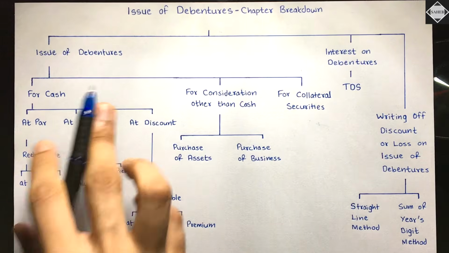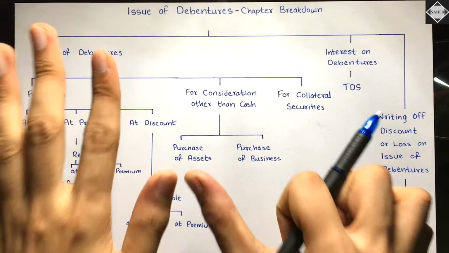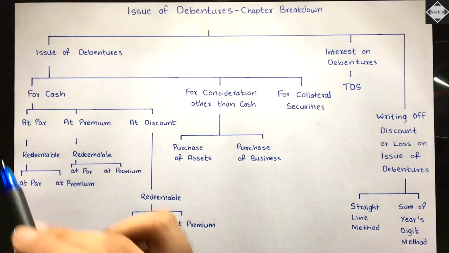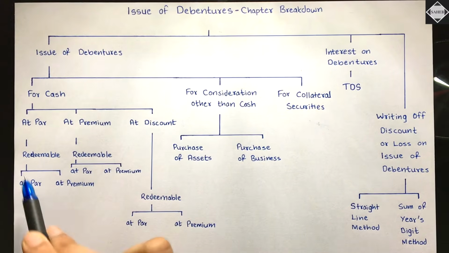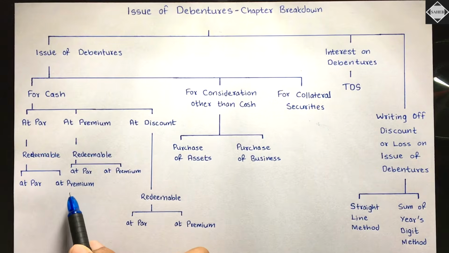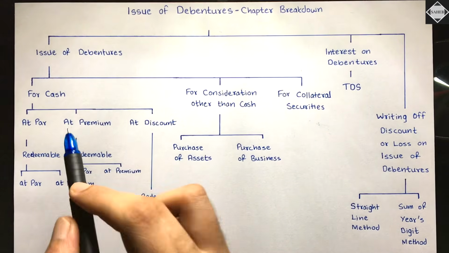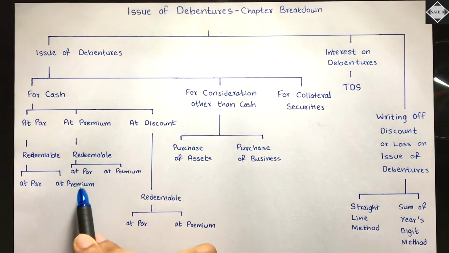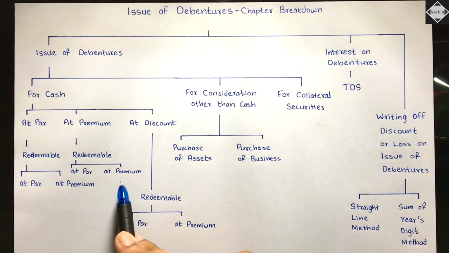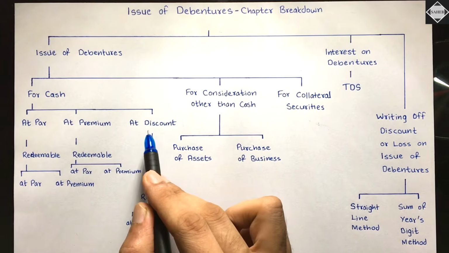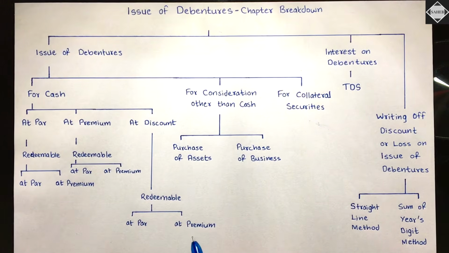So in this, we have 6 different ways in which debentures can be issued. Debentures can be issued at par and redeemable at par, issued at par and redeemable at premium. And the same thing in all of these cases: issued at premium, redeemable at par; issued at premium and redeemable at premium; issued at discount, redeemable at par; issued at discount and redeemable at premium.